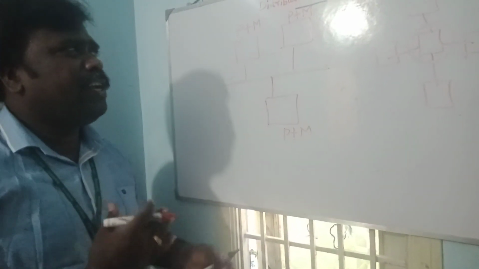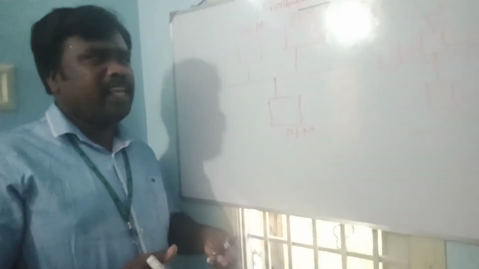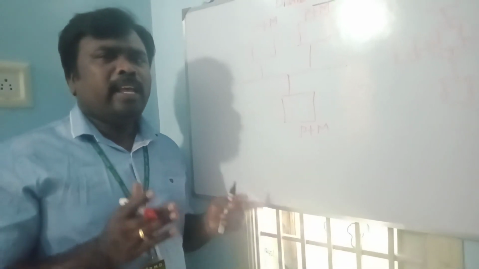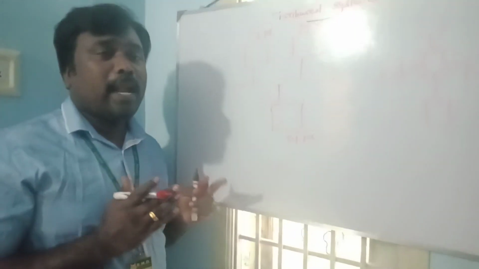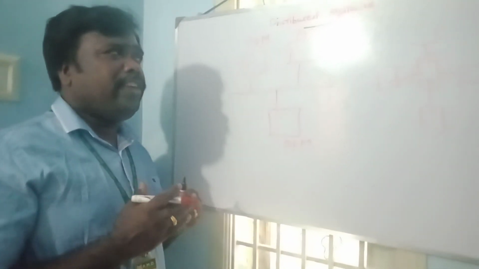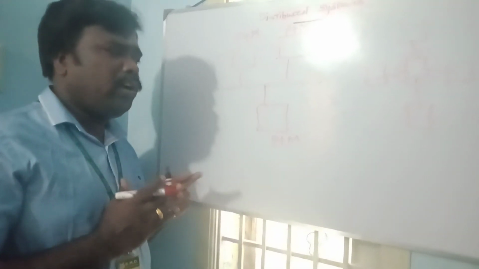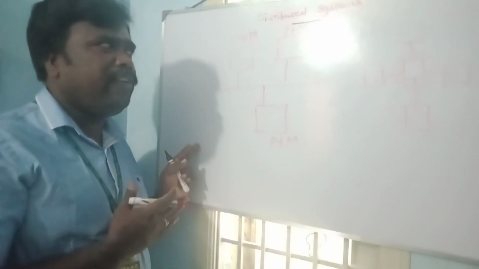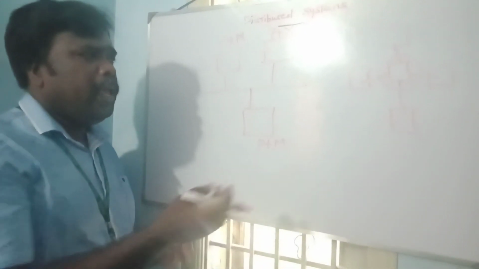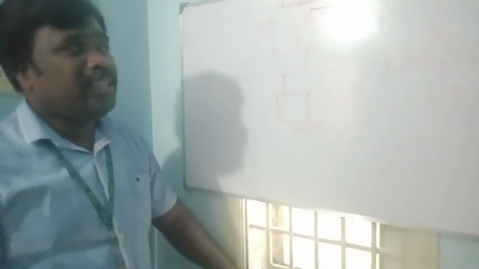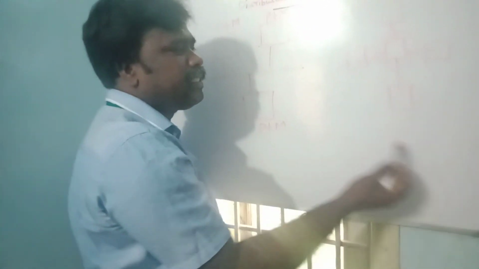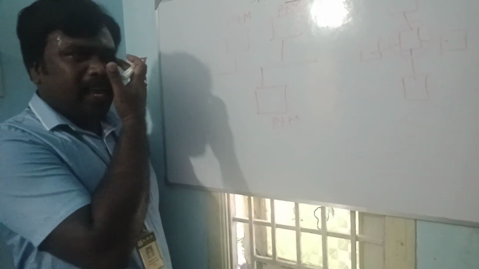So this is the difference between the distributed system and centralized system. The very significant advantage of a distributed system is that there are multiple points of control. If any one node fails, it does not affect the complete system. But in a centralized system there is a single point of control. If the central node fails, the complete system will fail.